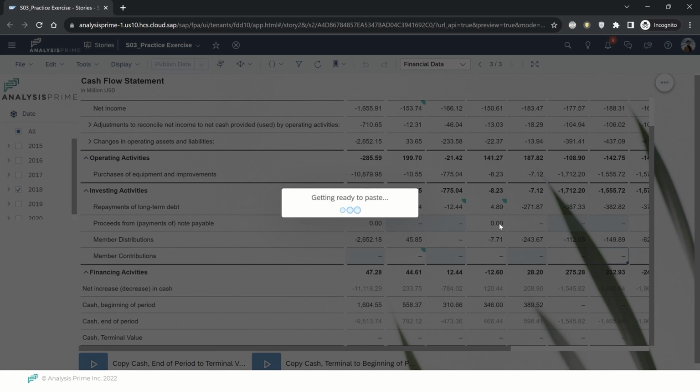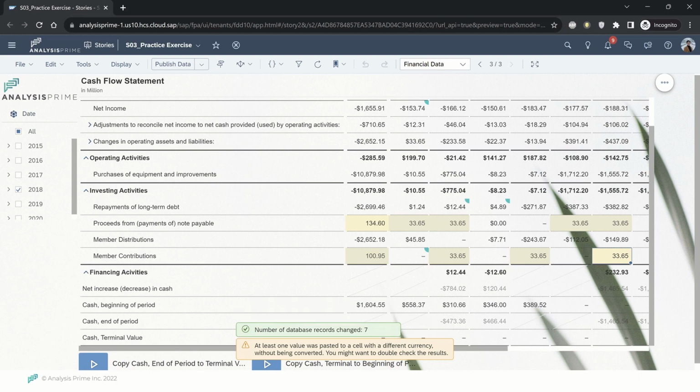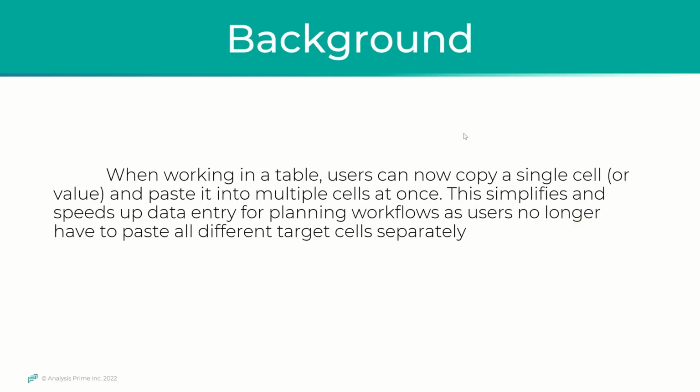This will reduce the amount of time to paste the data to different cells. And this is the result. So that would help us save a lot of time and the user doesn't have to paste the target cells separately.